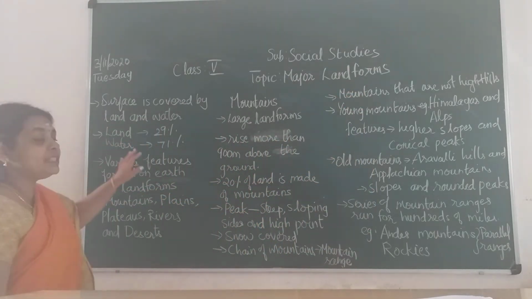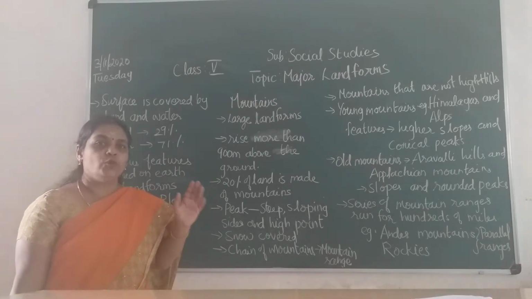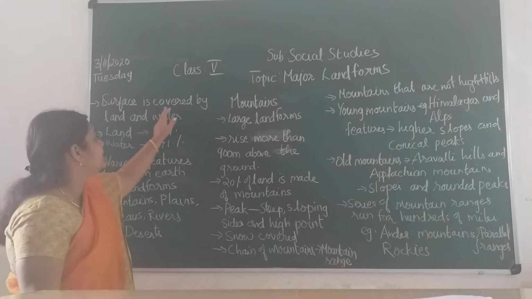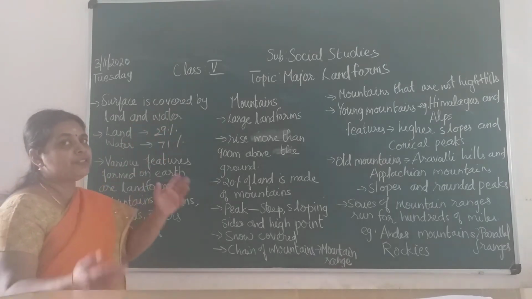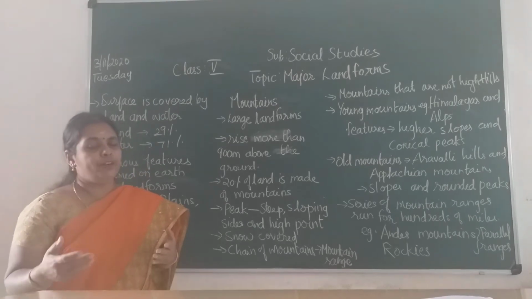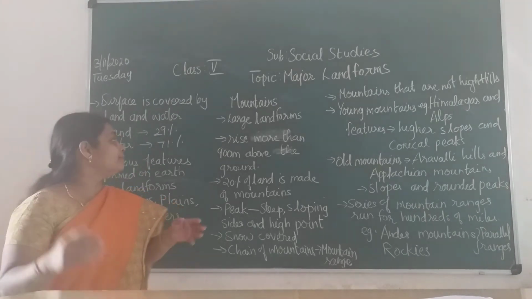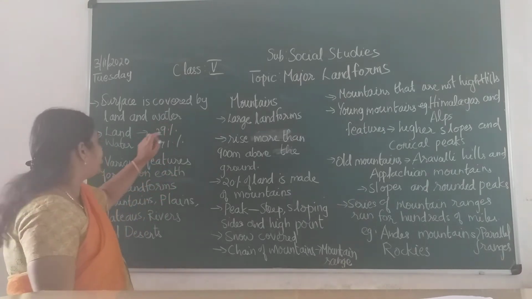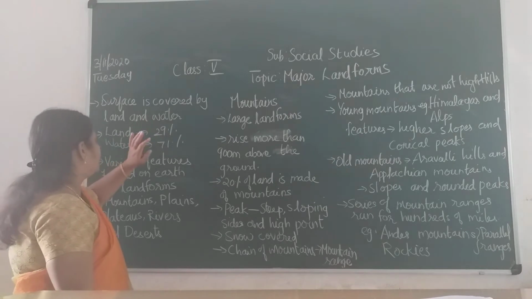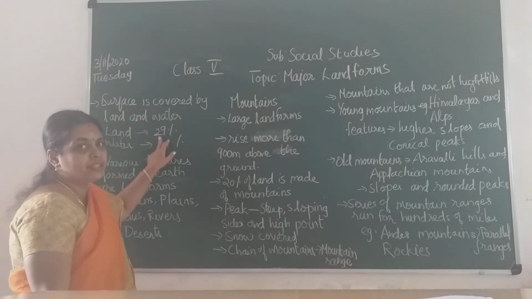So our earth's surface is covered by land and water. Okay children, the earth's surface is covered by land and water. So you could have seen it as a river or a waterfall or a pond, seas, oceans like that. As snow also, okay, it is a form of water. So land and water. So the land consists of 29% children.